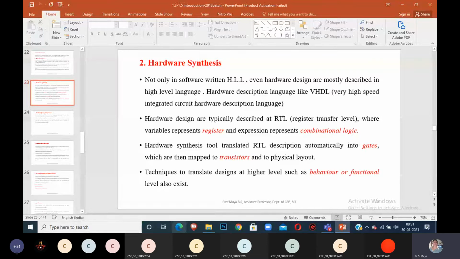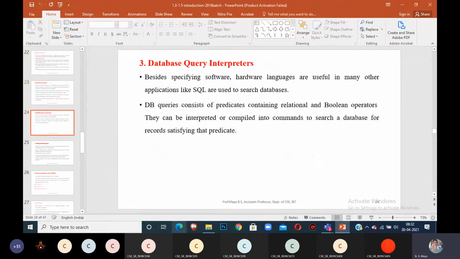We use Turbo C as the compiler, but for hardware languages we use behavioral synthesis and hardware synthesis for compilation of the program. Not only in hardware and software, we also use compilers in applications like SQL databases, to search queries using different types of operators, Boolean operators or predicates. There we are also using a compiler. This is one application of compilers: the database query interpreter.